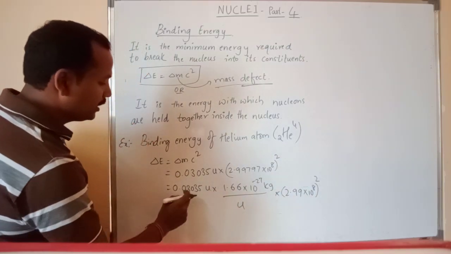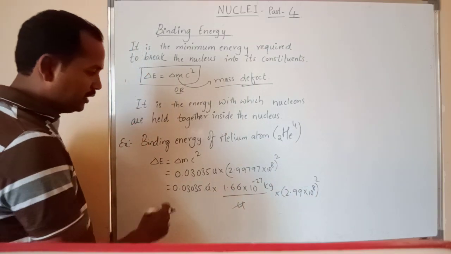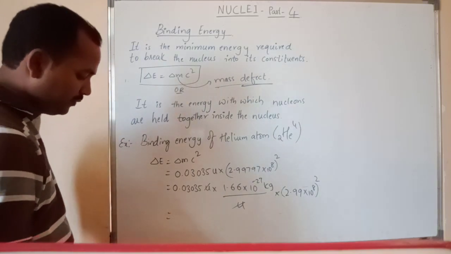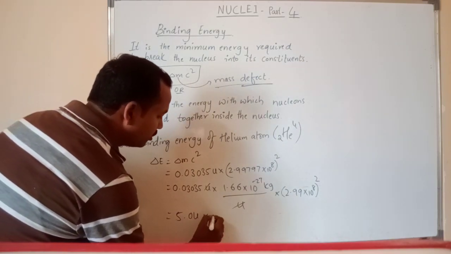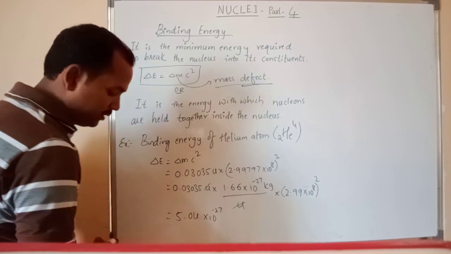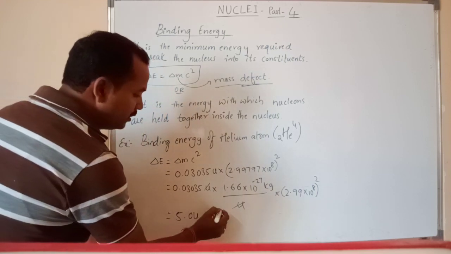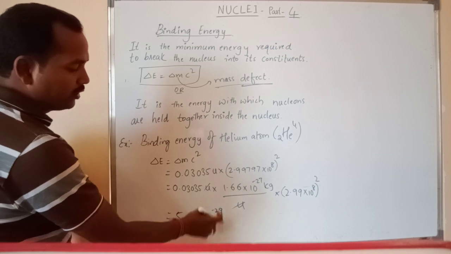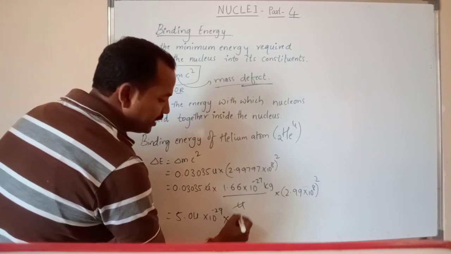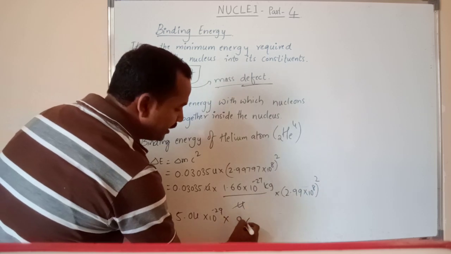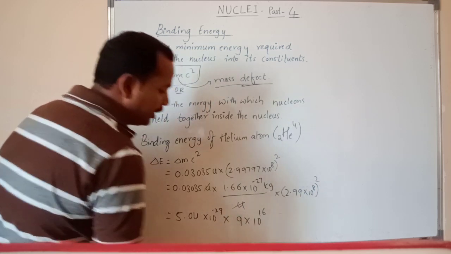So after this calculation I will get 5.04 into 10 to the power of minus 29, into, this one is taken approximately as 3 square is 9, into 10 to the power of 16, right?